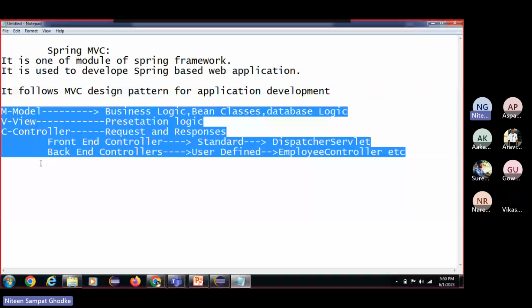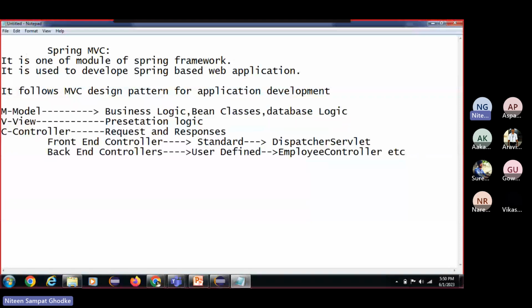So simply for basic understanding, I can simply tell you that this is your browser. It will be called a web client. So this browser is there, and now we do have the Spring based application over here. In the application, when the request is coming, that request will first go to the dispatcher servlet.